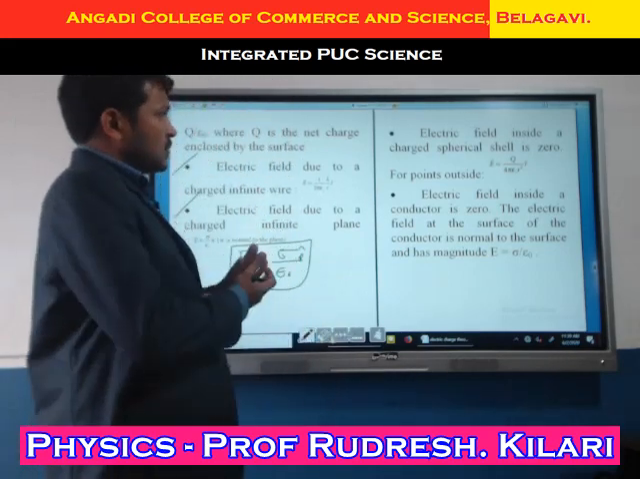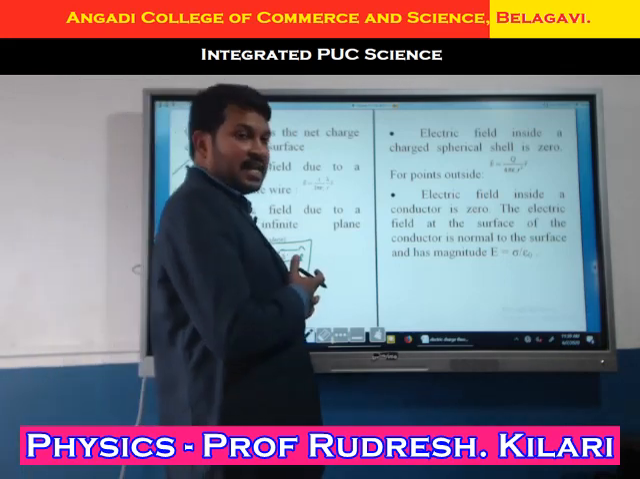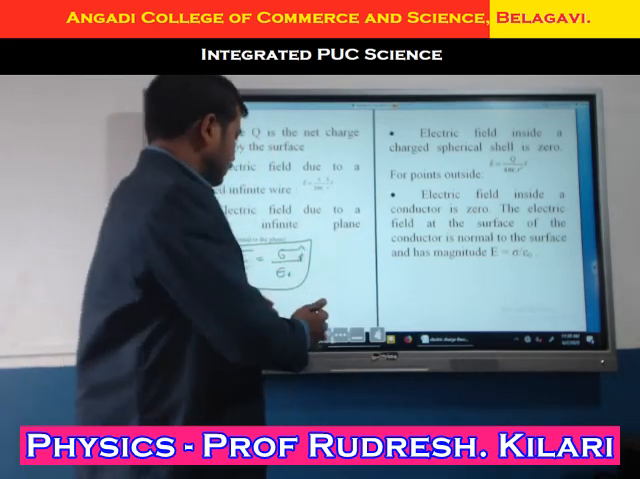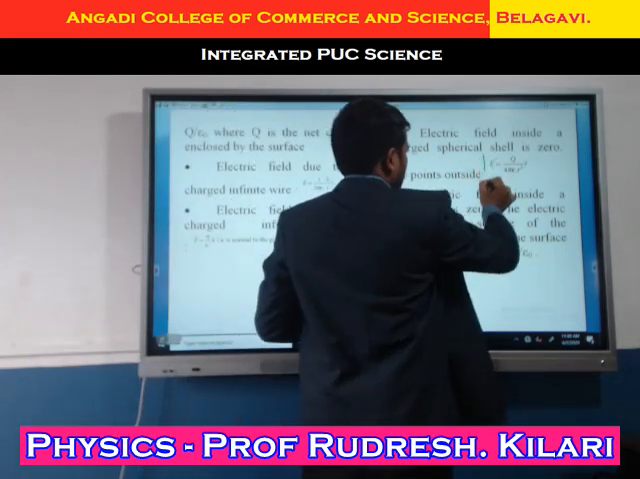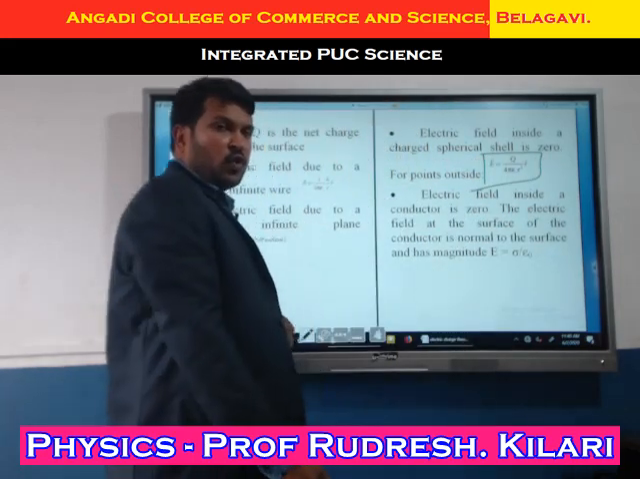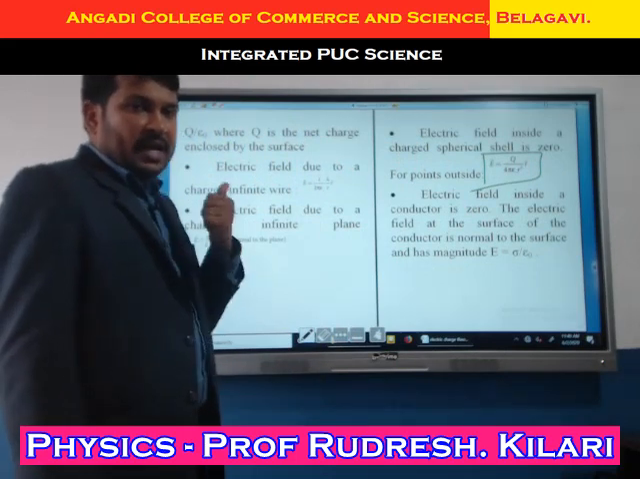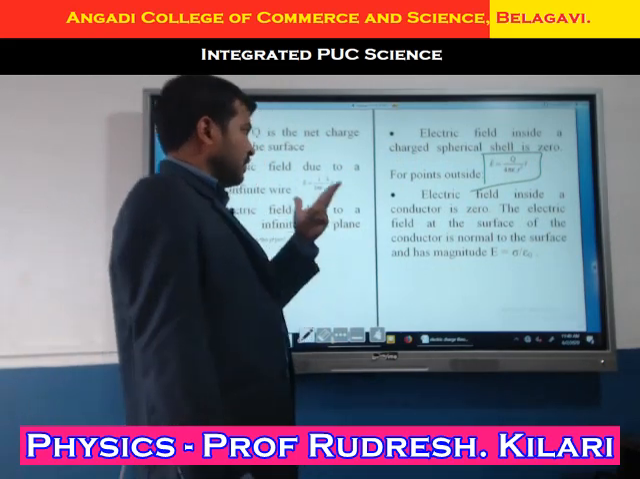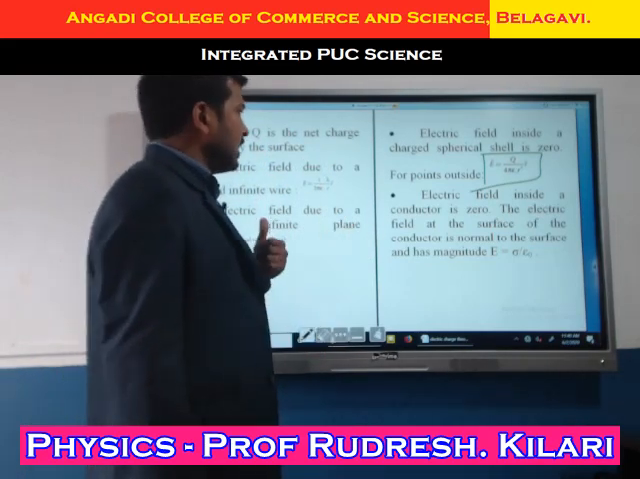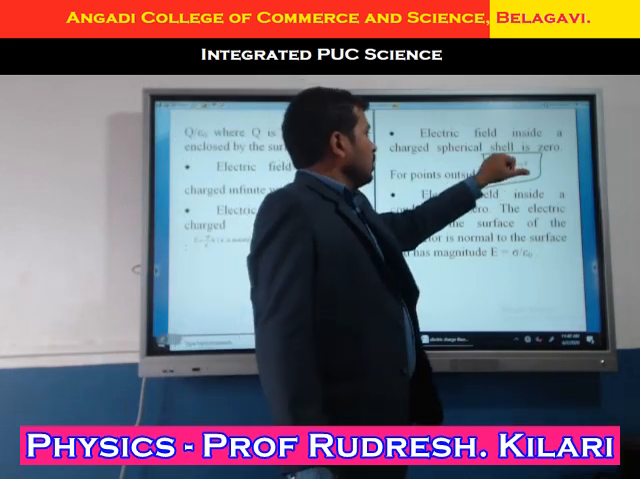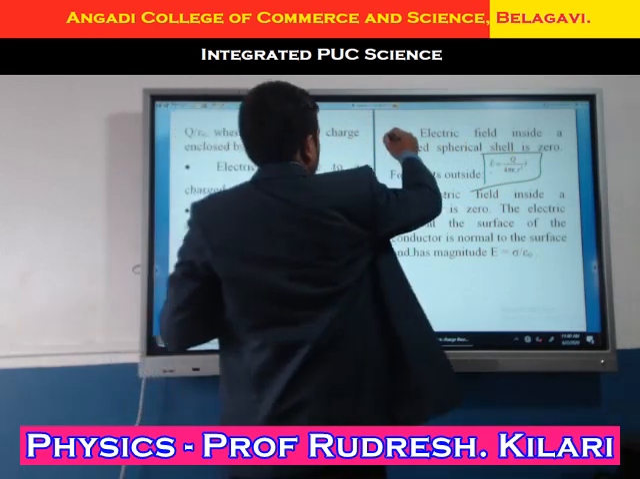Okay, next one is the last one, that is the electric field inside the sphere. What is the electric field of the sphere? E equals Q divided by 4 pi epsilon naught r square. There we derived two cases: one inside the surface and one outside the surface. The electric field inside the surface is 0, but outside the surface, E equals Q divided by 4 pi epsilon naught R square. This is the expression. This also you remember.